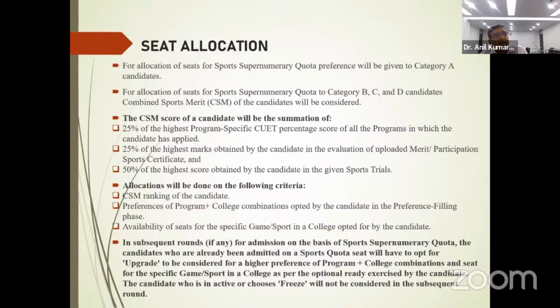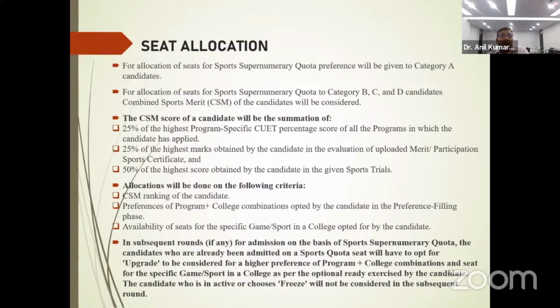Now the allocation will be done on the following criteria: CSM ranking of the candidate, then the preference of the program, college combination opted by the candidate in the preference filling phase, and also the availability of the seats for the specific game or sports in the college opted by the candidate.